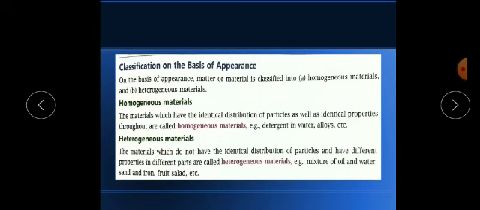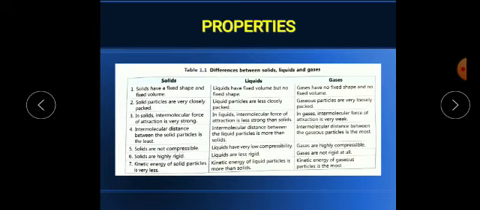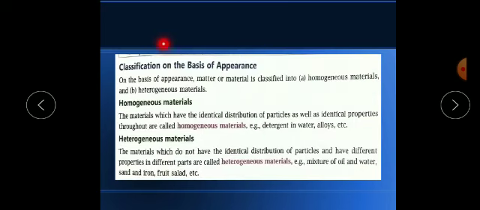So matter based on state is physical state, solid, liquid or gas, and the second one is based on appearance, how it looks. It is of two types: homogeneous materials have same identical properties and same distribution of particles, we cannot separate them, and heterogeneous, we can see different parts, and we can separate it also.